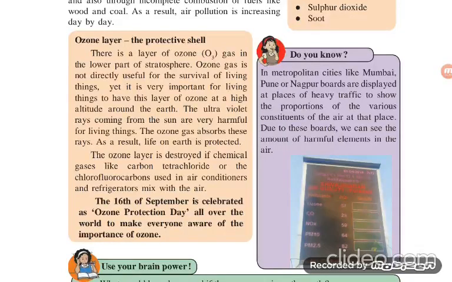The ozone layer is destroyed if chemical gases like carbon tetrachloride or the chlorofluorocarbons used in air conditioners and refrigerators mix with the air. This ozone layer is destroyed. That's why it is heard that there is a hole in the ozone layer because of the carbon emission, carbon pollution.